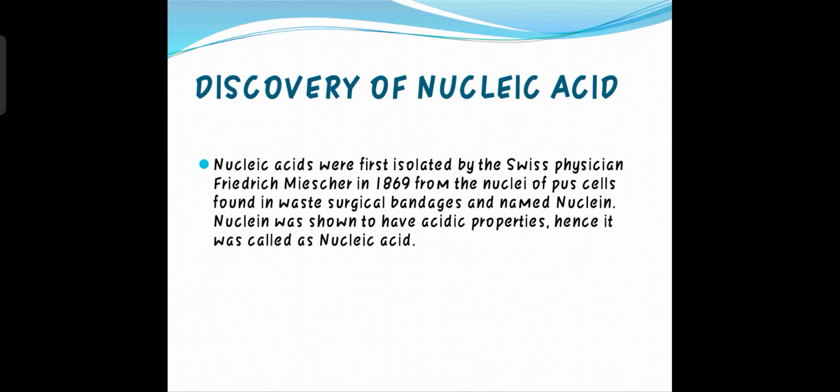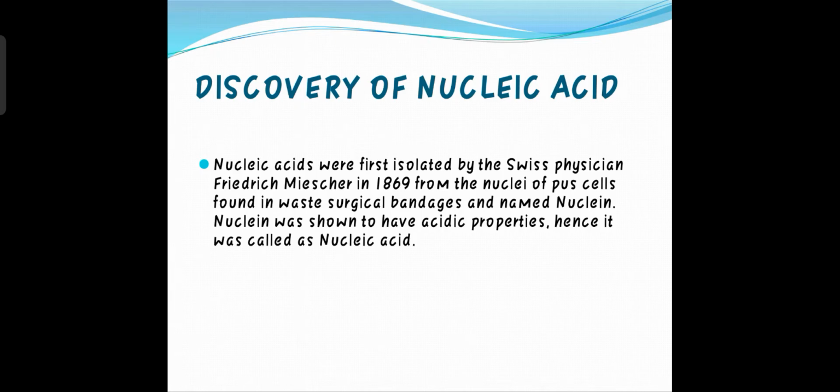Nucleic acids were first discovered by Friedrich Miescher in 1869 from the nucleus of the pus cells. What are pus cells? You know what pus cells are? When any antigens, any bacteria, any virus, any disease-causing agents enter inside our body, then these are killed or destroyed by the WBC. After destruction, all these destroyed cells are known as the pus cells.